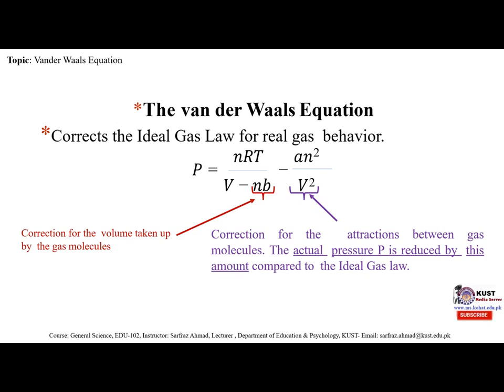Now here, what is nb? This is the correction for the volume taken up by the gas molecules. And what is a n square over V square? That is the correction for the attractions between gas molecules. The actual pressure P is reduced by this amount compared to the ideal gas law.